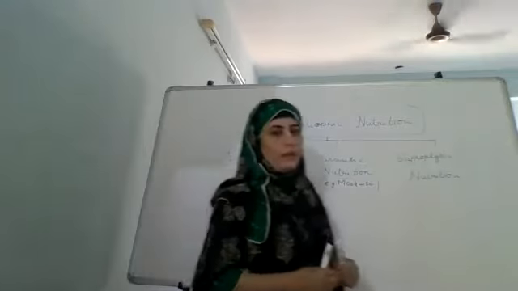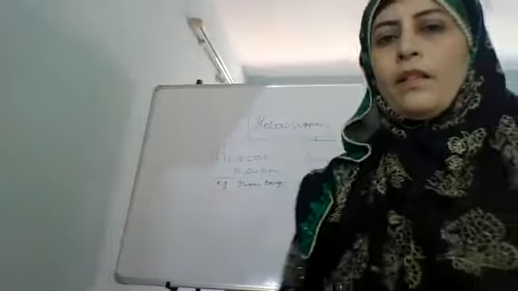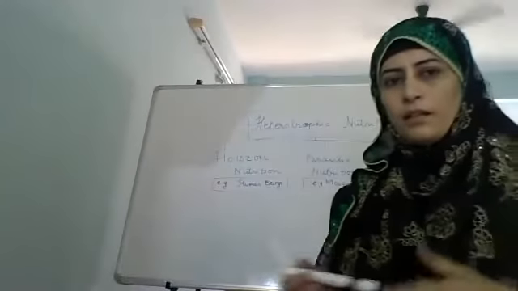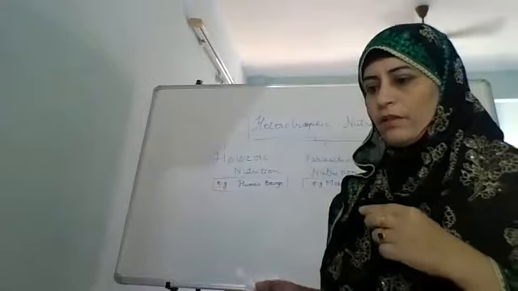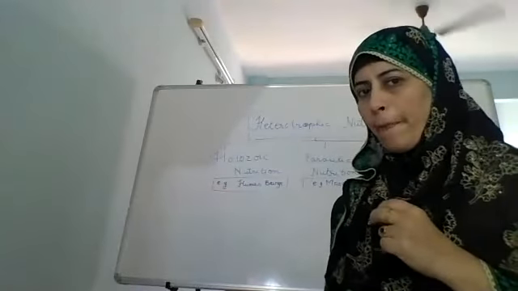Now we come to the third one. What is the third one? The saprophytic nutrition. Now what do you understand by saprophytic nutrition?